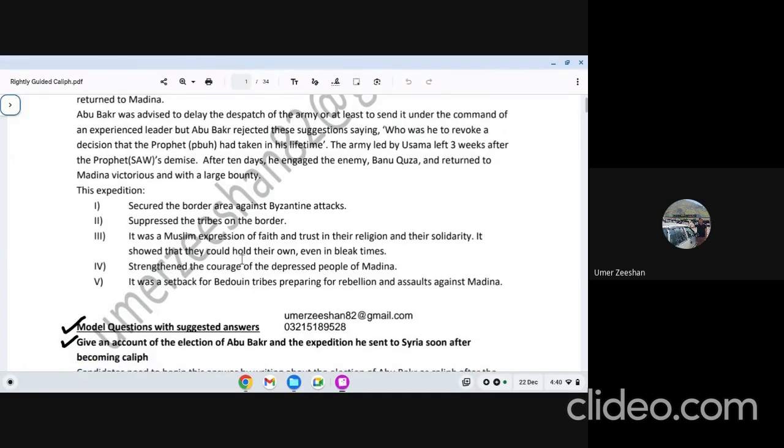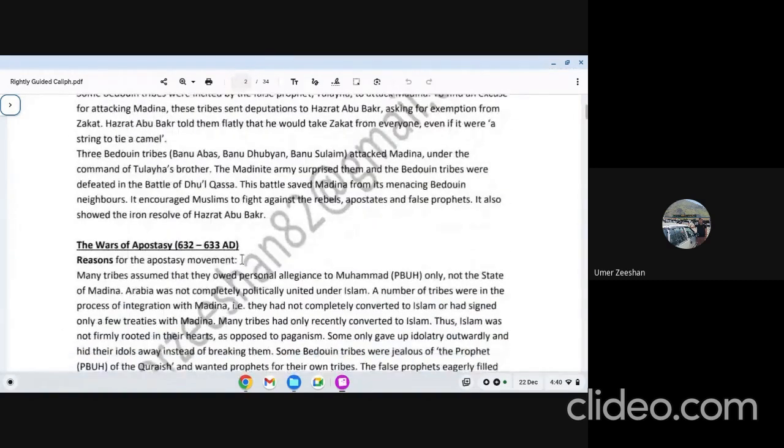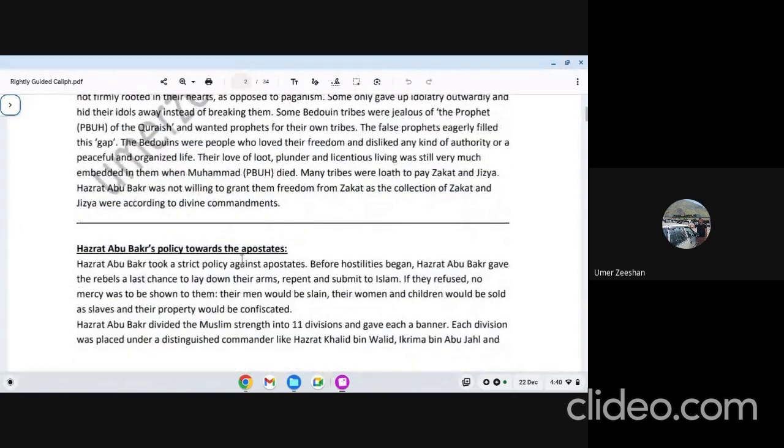We are moving to the next detailed topic. I'm not going on with the apostasy movement and refusal to pay zakat. I want to discuss it together in another class, because these two are linked, connected. The causes are the same. Somewhere the actions are linked together.